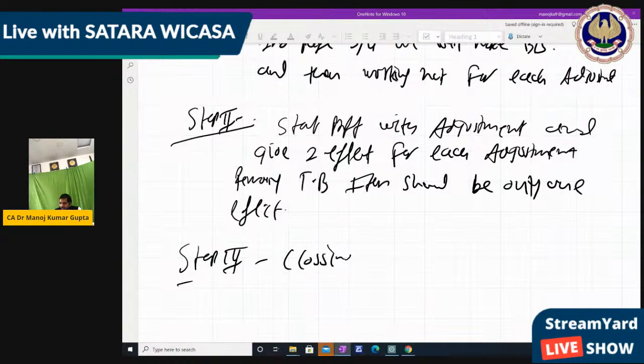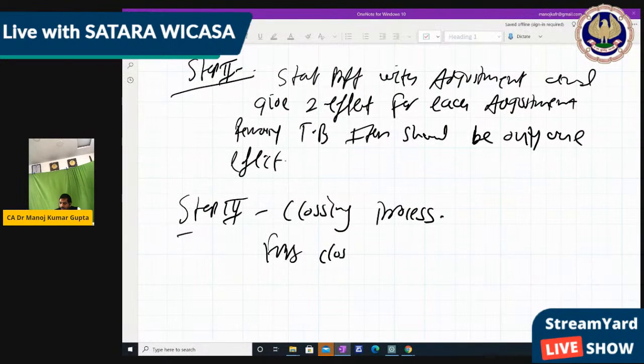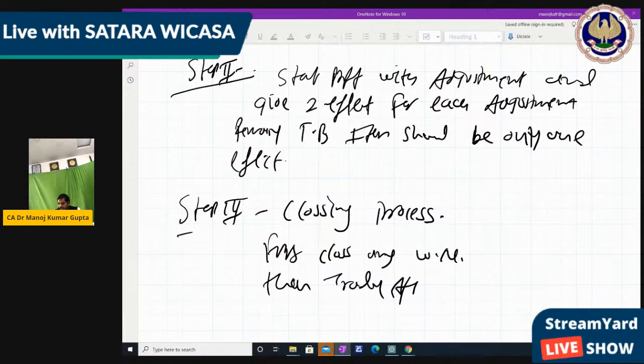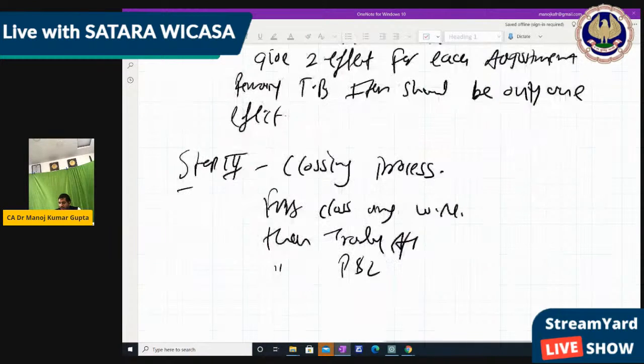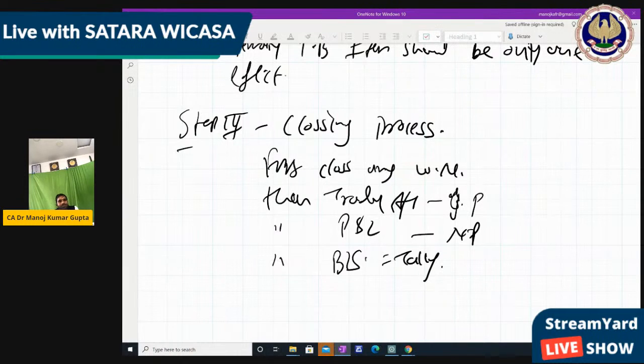Then finally step 3, that is the closing procedure. Means after finishing all adjustments and all trial balance items, you close, where you first close any working note, then the trading account, then the P&L account, and you get the net profit. Here you get the gross profit, here you get the net profit, and finally the balance sheet, which must be done. Right? So these are the steps which we use for solving the problem.